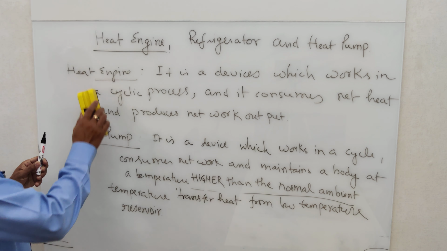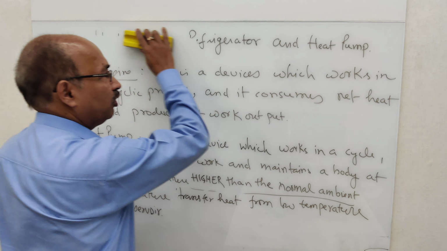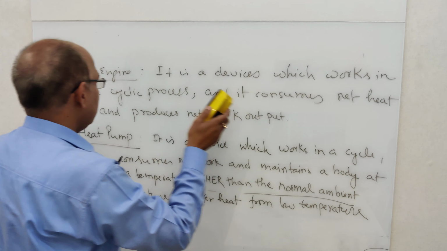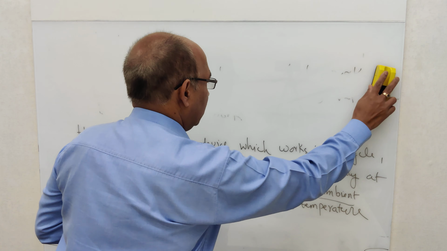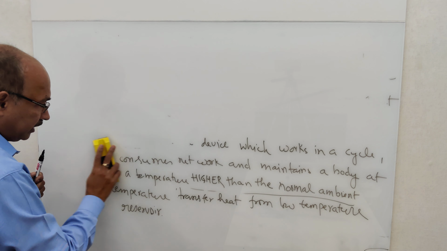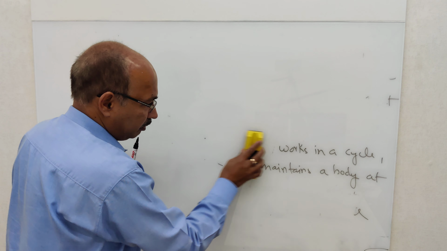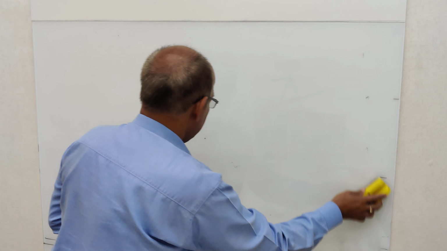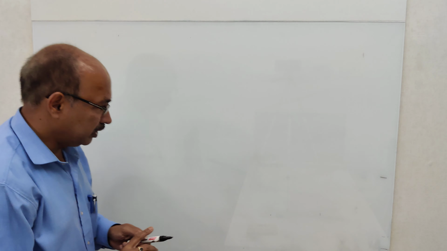Now I will explain the three on a temperature scale so that things are more clear, and I will also explain what are the performance parameters and how they are defined. We all know that for engine, performance is measured by its efficiency, which is the ratio of net work produced to the heat given to the engine, heat supplied to the engine.